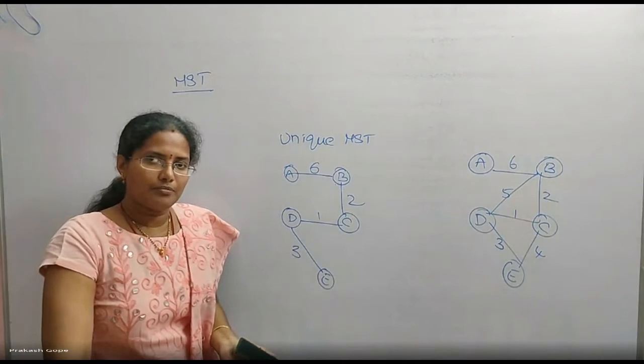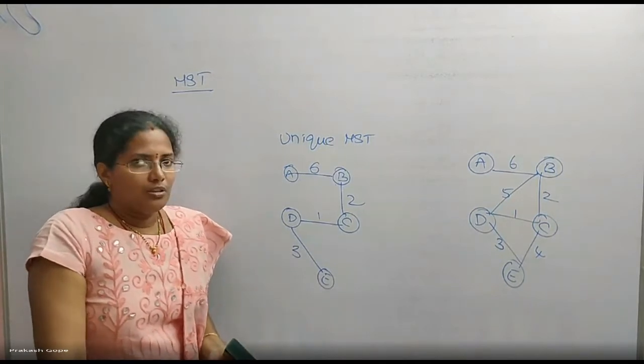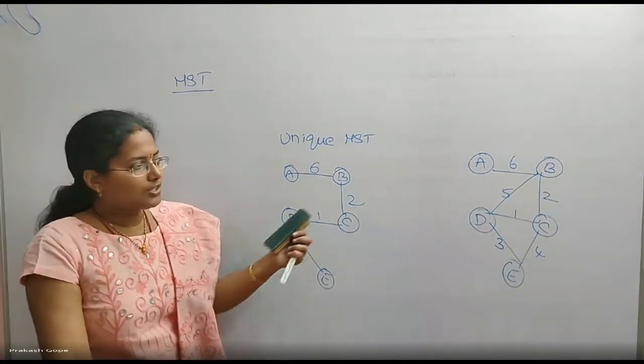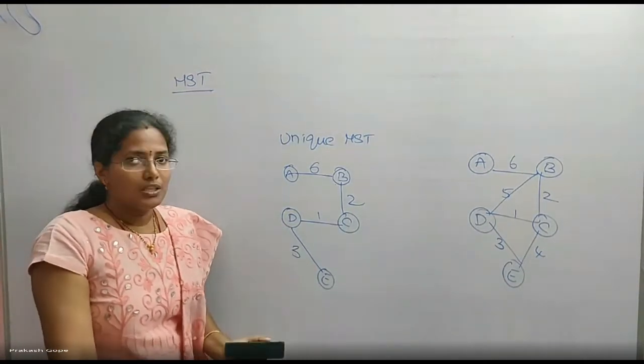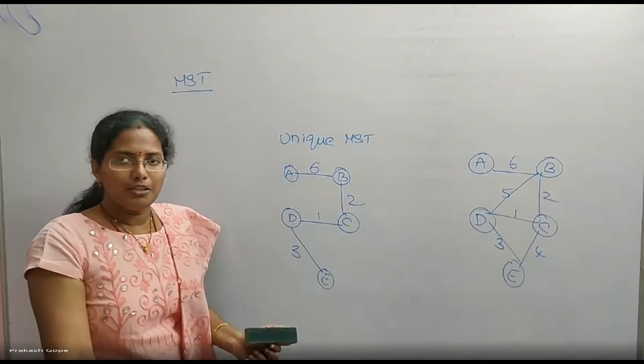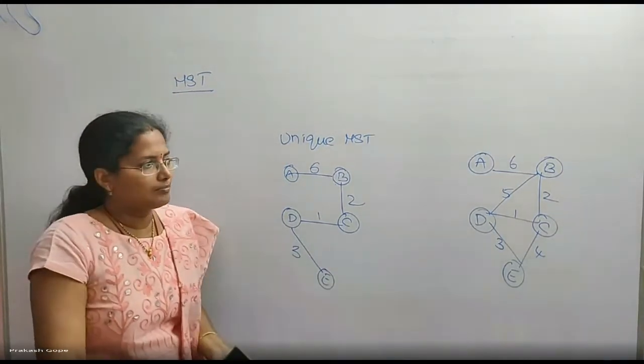This is the example. This is the first point: if all the edge weights are distinct, there will be a unique MST. Spanning trees can be many, but the minimum spanning tree is unique.